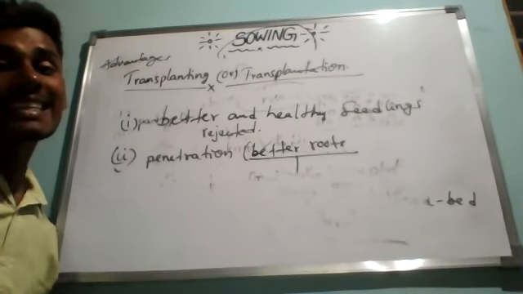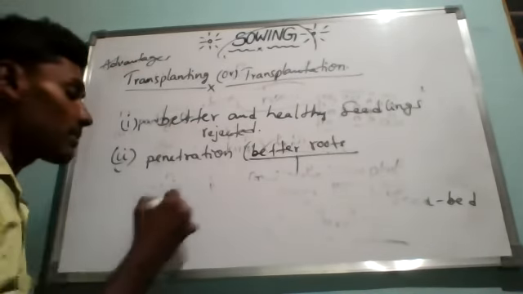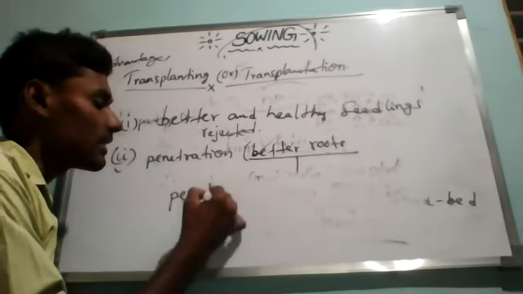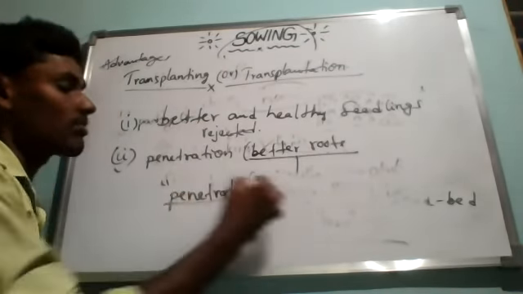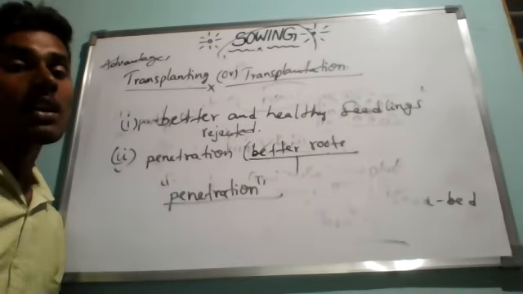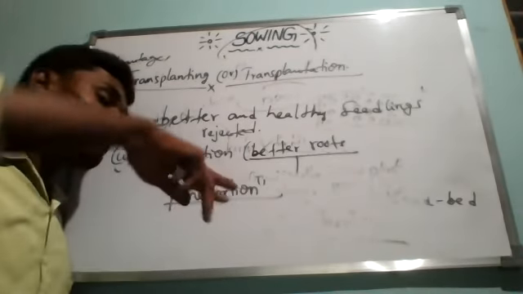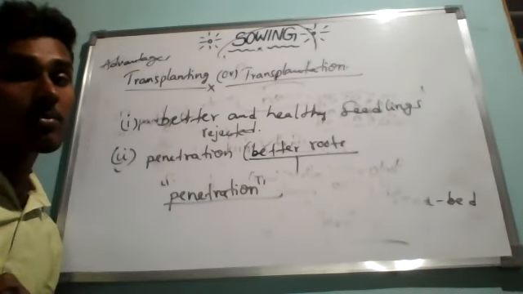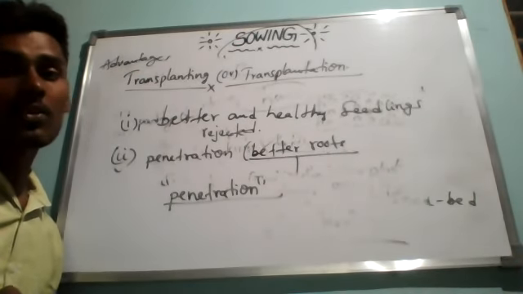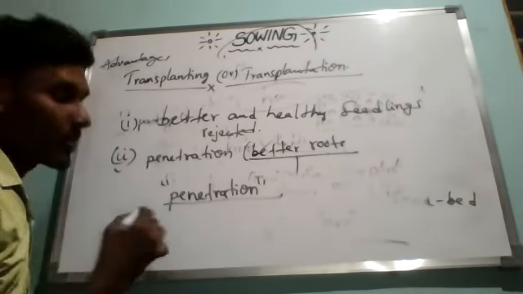Penetration, just remember, means going inside.